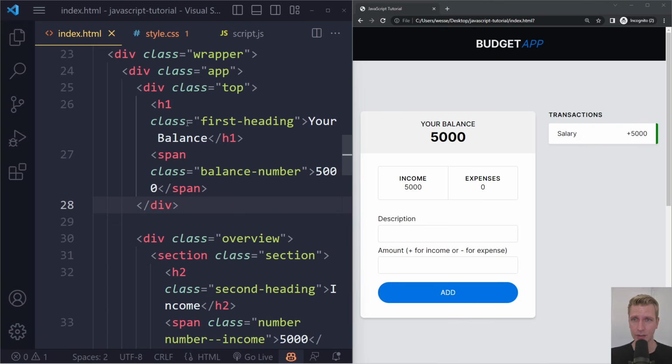So here we have the top here, and we have this span here, balance number. This is 5,000. This is the HTML, and that's what we see here, right? The browser takes the HTML and also the CSS and then turns it into what we see here, and we see the 5,000 back here.